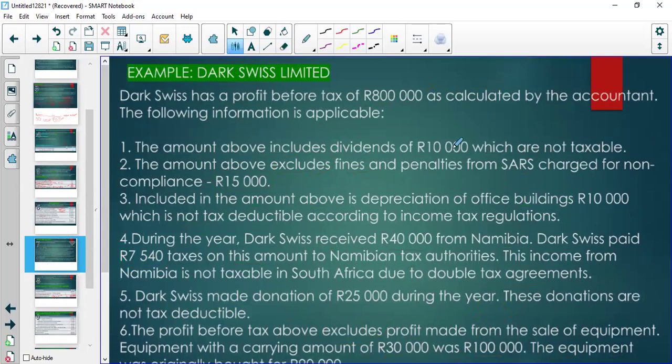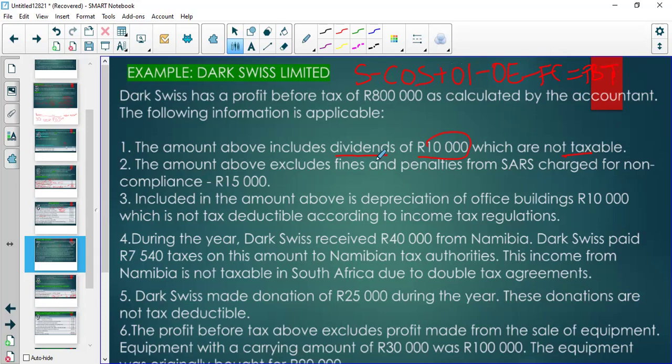So this 10,000 is not taxable. It's dividends, not taxable. So they were included in, now we are at SARS, we are telling SARS, so we are looking at our sales minus cost of sales, plus other income, minus other expenses, minus finance costs is equal to profit before tax. So we have corrected everything. Everything is correct now, it's perfect.